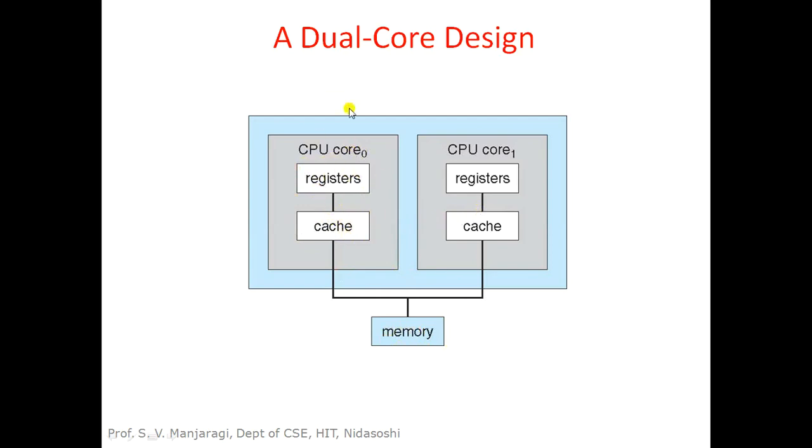Since the two CPU cores are embedded within a single chip, if they want to communicate, the communication delay will be very small compared to separate CPU chips. So there will not be any significant delay between the cores for communication. That is the benefit we get out of multi-core systems.